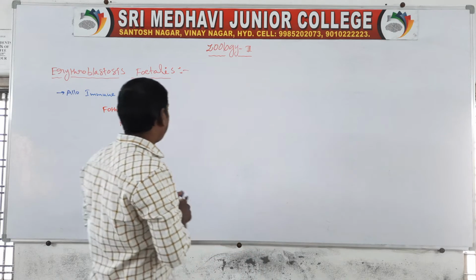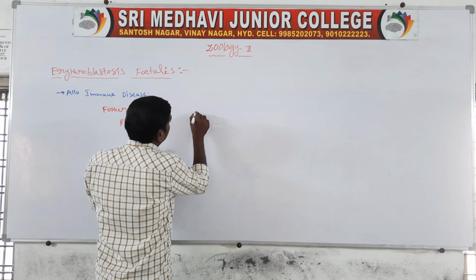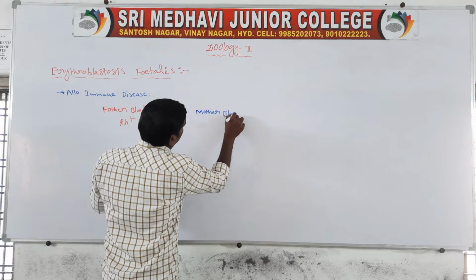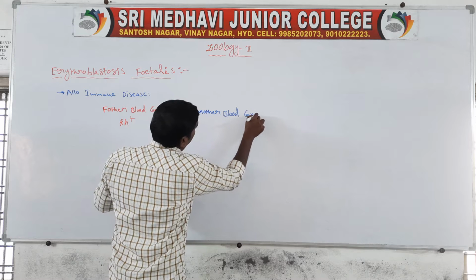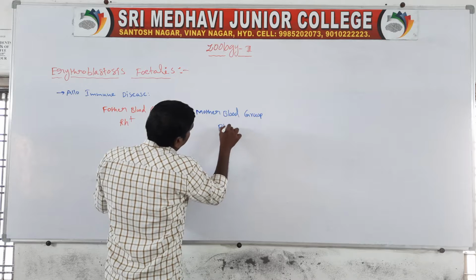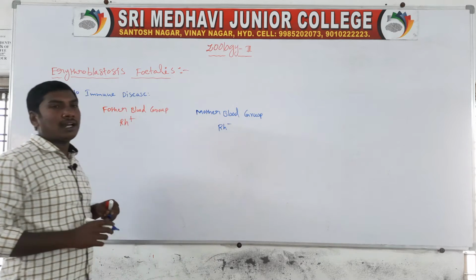Next, the mother's blood group is Rh negative.